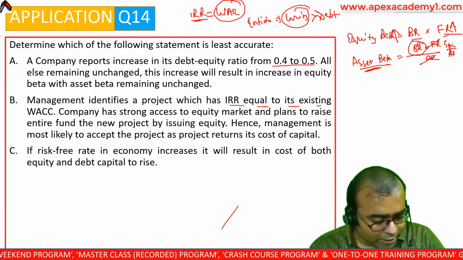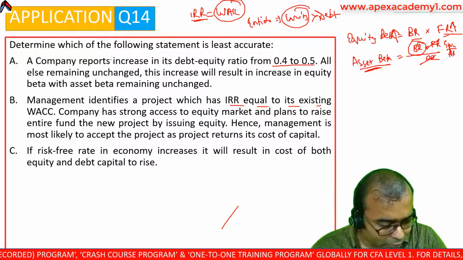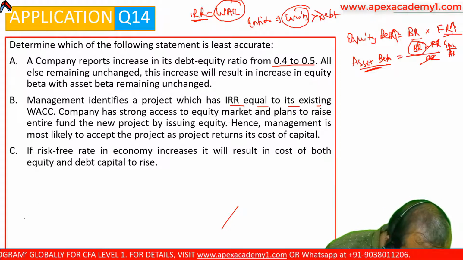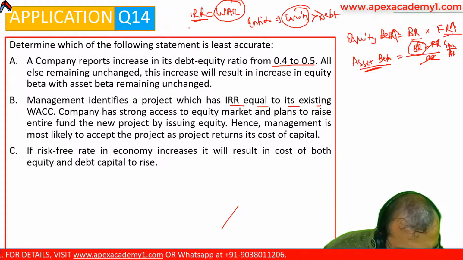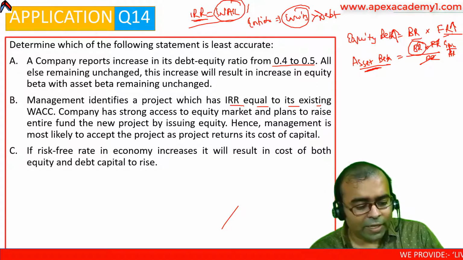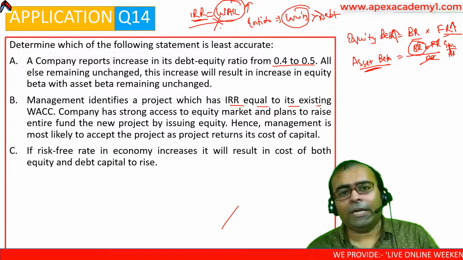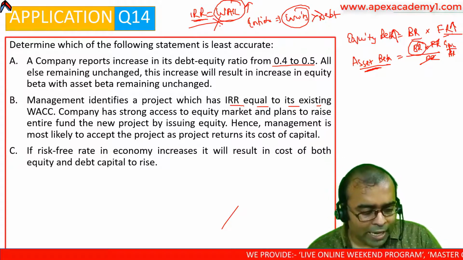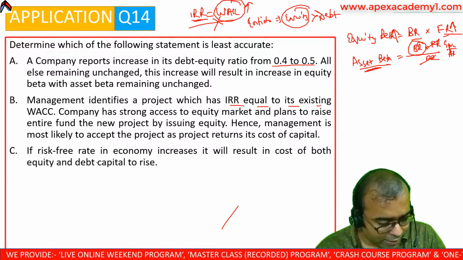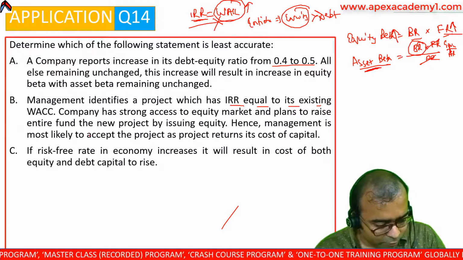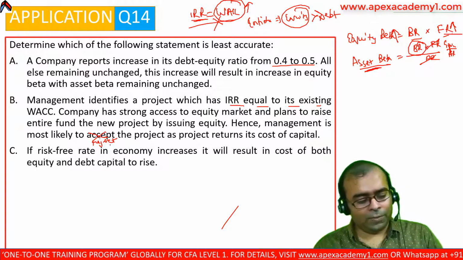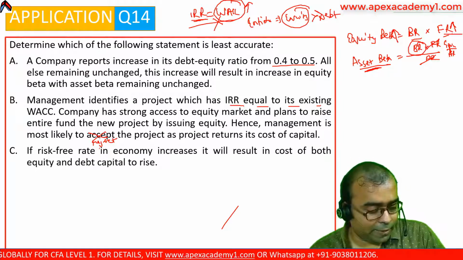Since the question has already mentioned that the IRR of the project is equal to the WACC, any increment in WACC will leave my project non-fruitful and management will reject the project. Hence this statement is incorrect: management will not accept but will actually reject the project. B is an incorrect statement.